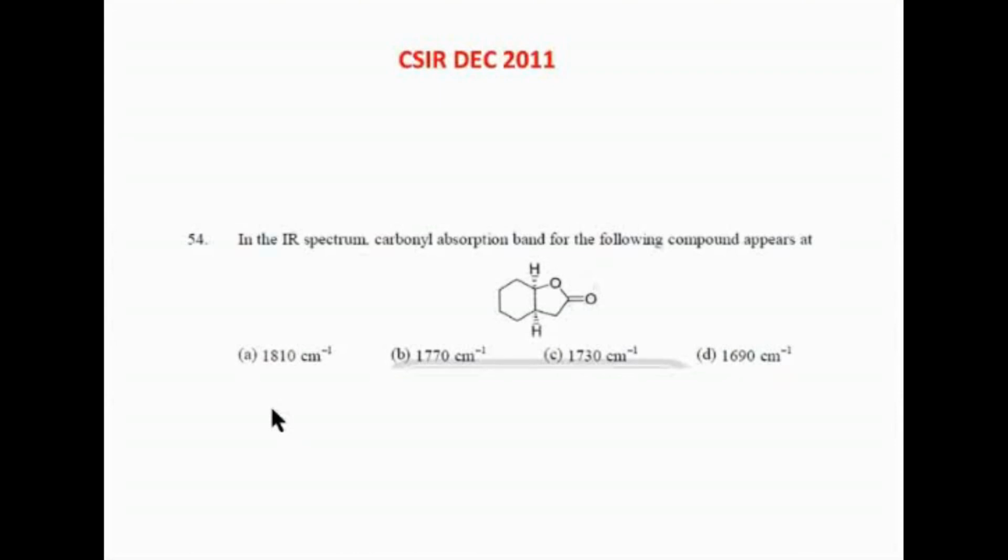So 1810 டச் பண்ணதுன்னா it should be either a 3 membered ring, or you should have a conjugation on the one side, you should have an electron withdrawing group. இன்னும் 2-3 factor இருந்தாதான் இவ்வளவு அதிகமா value போகும். But ஒரு சாதாரண எஸ்டரோட value எந்த range-ல வரும்? 1745, 1750 அவ்வளவுதான் இல்லையா. So இங்க 5 membered ring-னால it is going to 1770. நம்ம அதுக்கு மேல boost up பண்ண முடியாது. I don't have any other factor to boost up the value more than that. So I cannot have a value 1810.